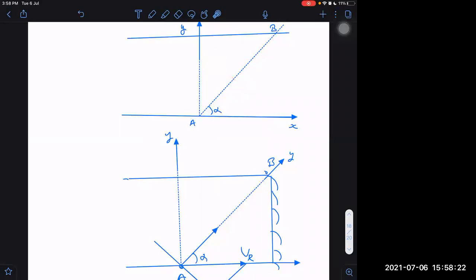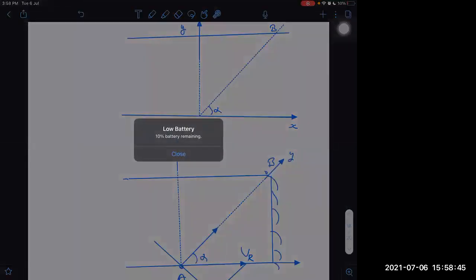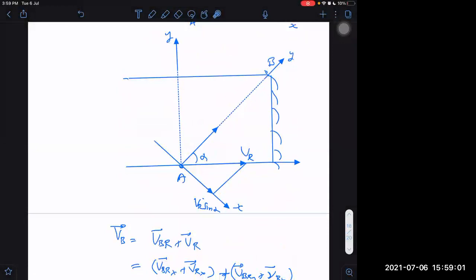Okay. So that even if the river is trying to drift the person this side, the minimum possible speed is sufficient to hold from getting drifted through this rope, then this person will be able to swim along the line AB. Okay. Mainly one thing to be remembered is, in order to swim safely along the line AB with minimum possible speed, the minimum possible speed should be perpendicular to the rope AB. Then only the person will be able to cross it with minimum possible speed. Okay. And that value is coming out to be equal to VR sin alpha.